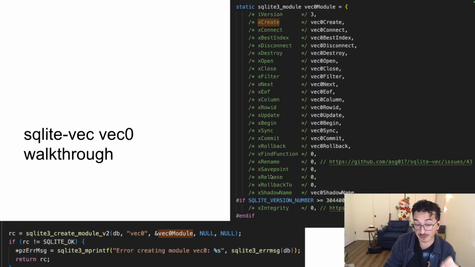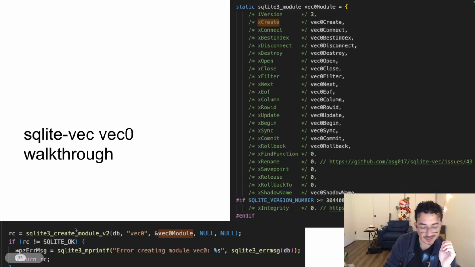These are all the ones that SQLite-vec has defined. As you can see, a few of them are to-do options. So for example, xRename, I just haven't provided yet. That's a callback that SQLite will call whenever there's an alter table rename statement. So if someone wants to rename their virtual table, they could do that. I haven't implemented that yet. And a few of these, like release and savepoint, are transaction related. That's something I haven't implemented for SQLite-vec yet.